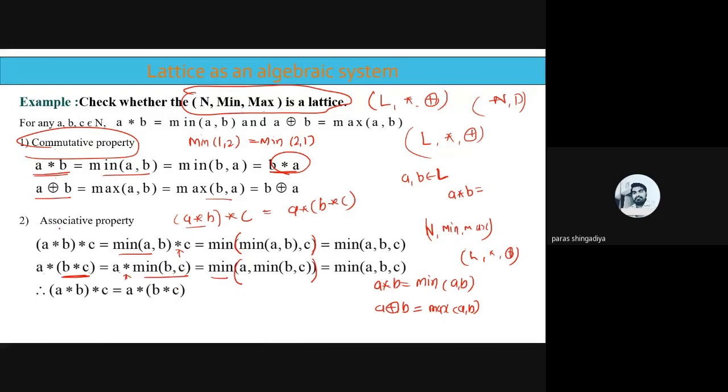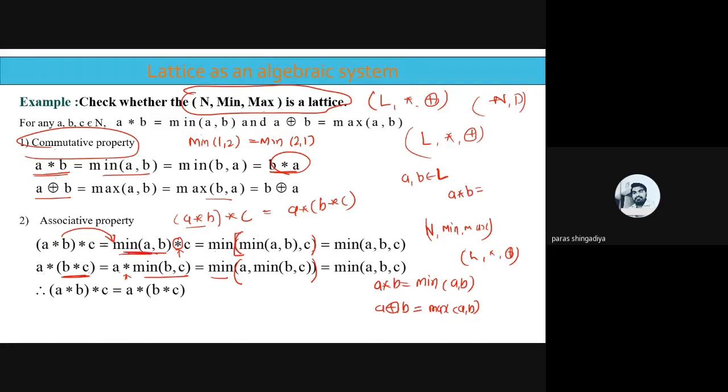Clear? And then for the associative case, you have to prove this result. Choose any three elements and prove that A star B star C should be the same as A star, bracket, B star C. And next for the ring sum case, how can we simplify that? First you have to simplify the bracket. What is in the bracket? A star B, what does it mean? That is the minimum of A, B, star C. Remove this star; star means the minimum of these two elements, so write it as the minimum.